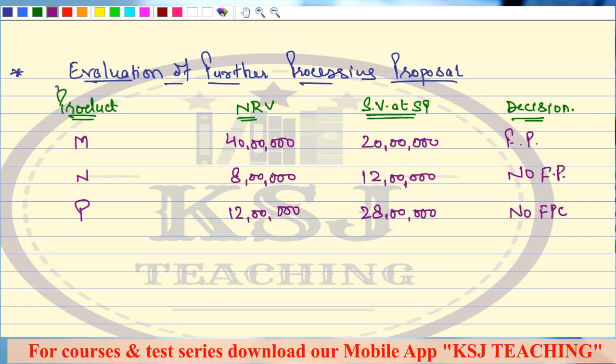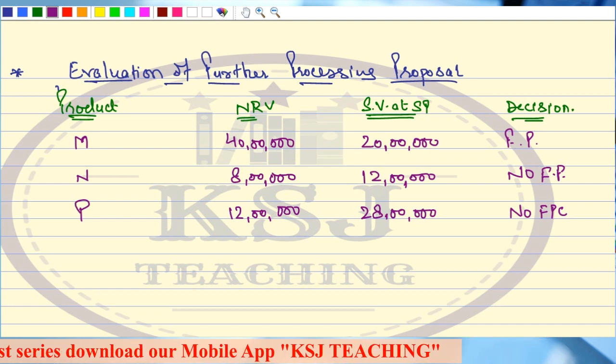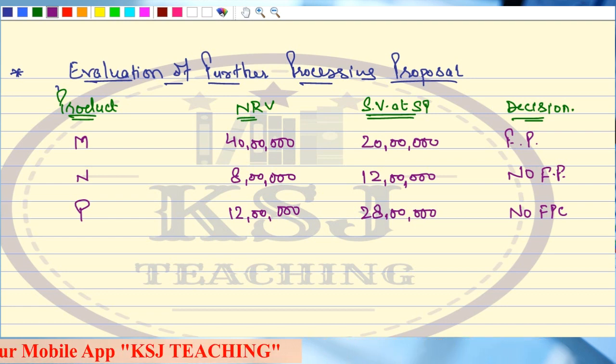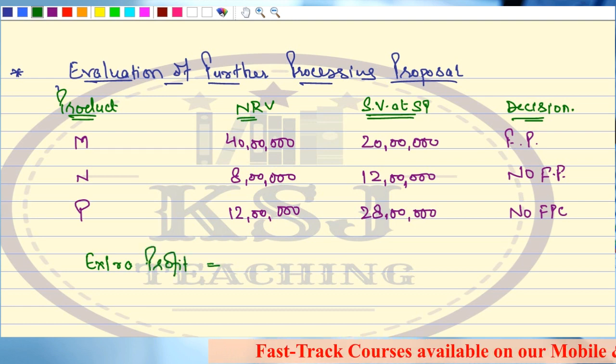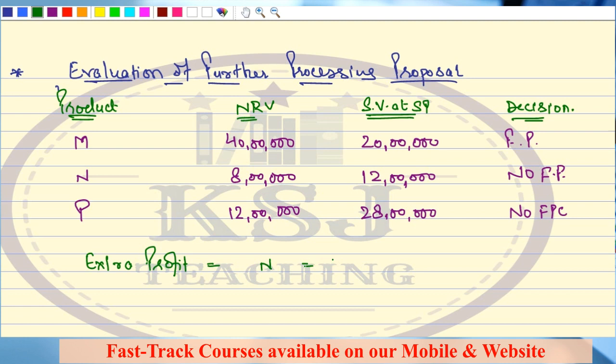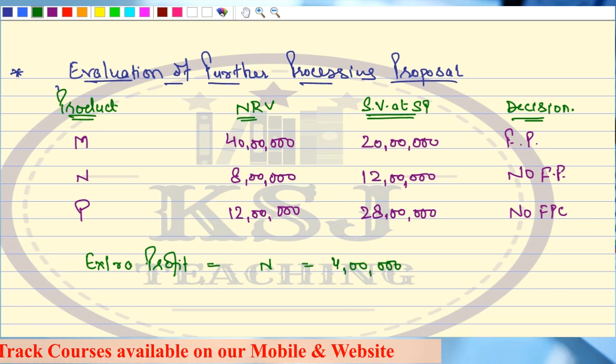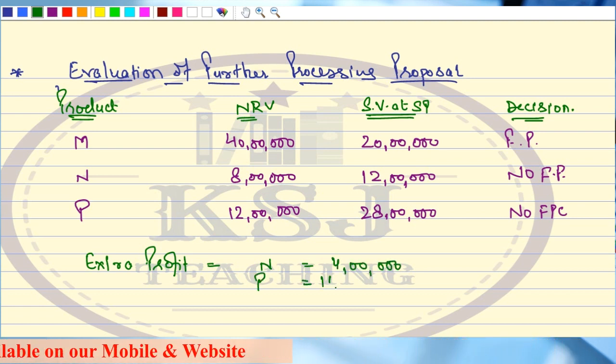Now, what is the extra profit that you could have earned by not doing the further processing? From M, are you going to earn some extra profit? No, sir. From N, you are going to earn 4 lakh rupees. And from P, you are going to earn 16 lakh rupees.